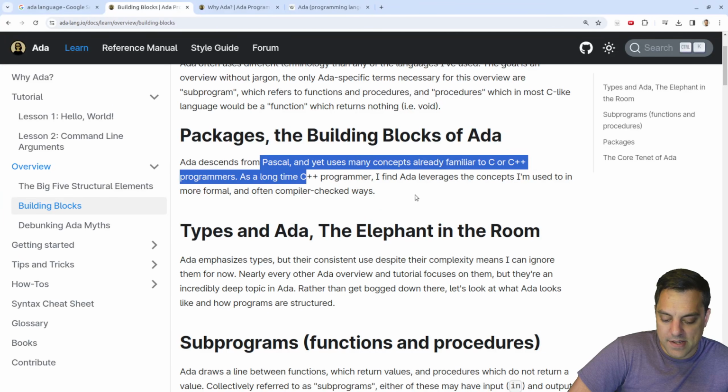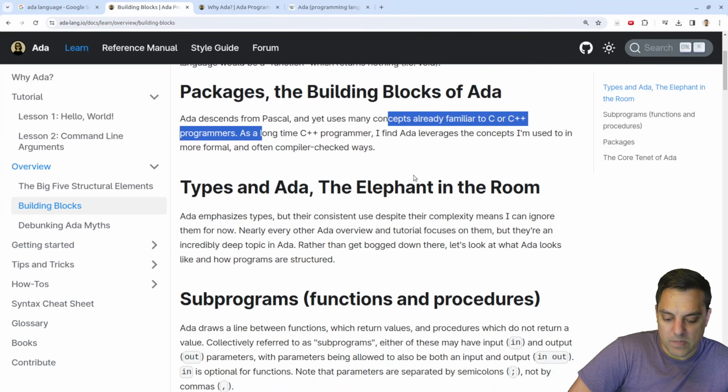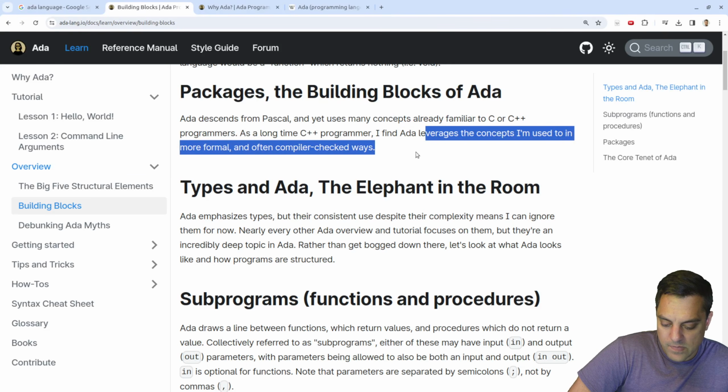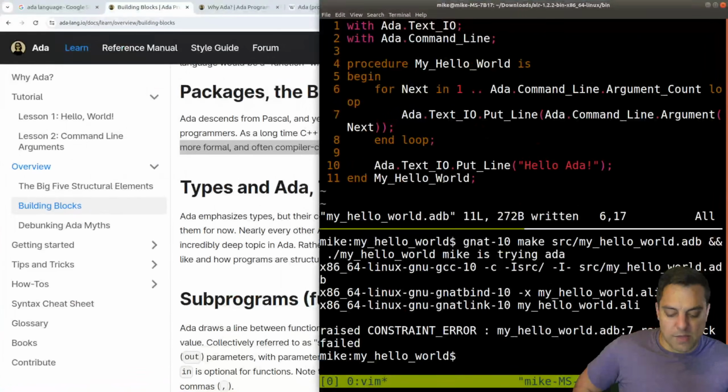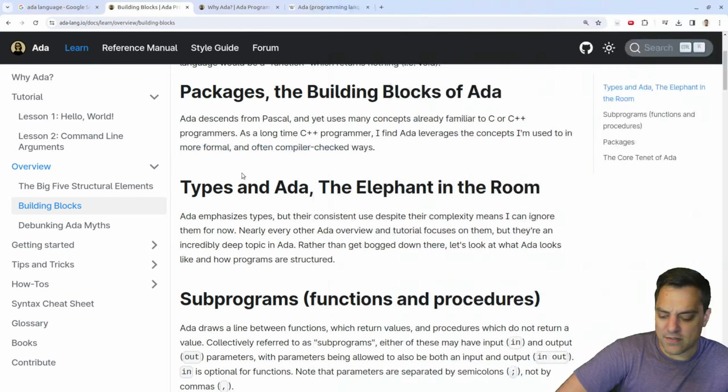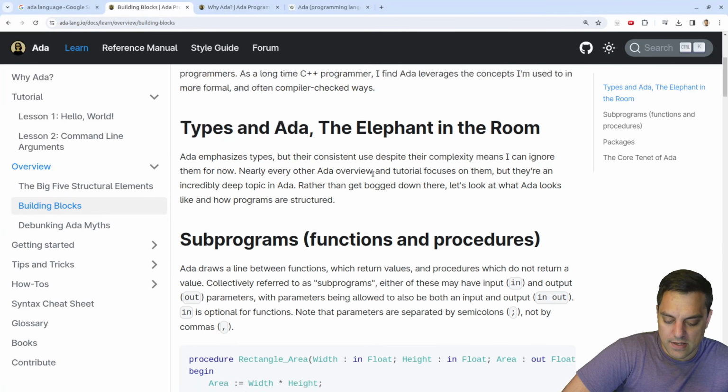Ada descends from Pascal, yet uses many concepts in C and C++. Yeah, I don't mind that. I like both of these families of languages. But it's a little bit more formal. I mean, clearly we saw that when I just misspelled my hello world and it tells me. So it's very clear what the scope is of these different things here.